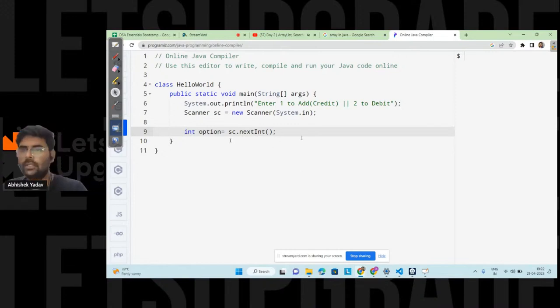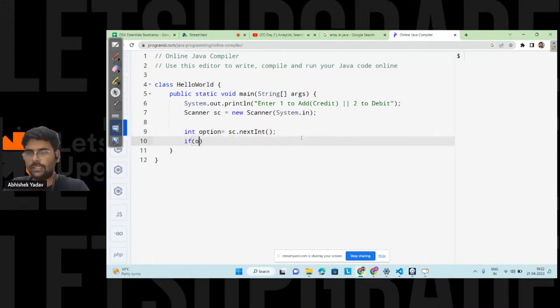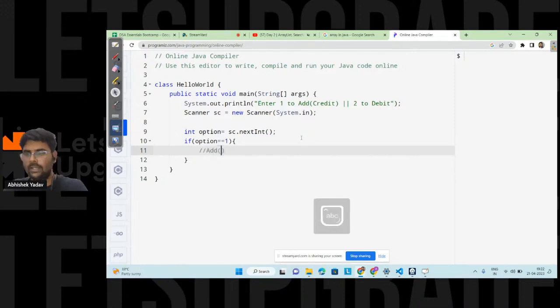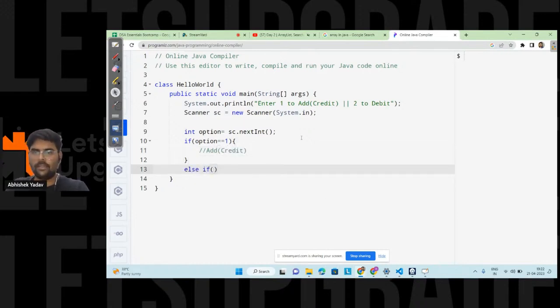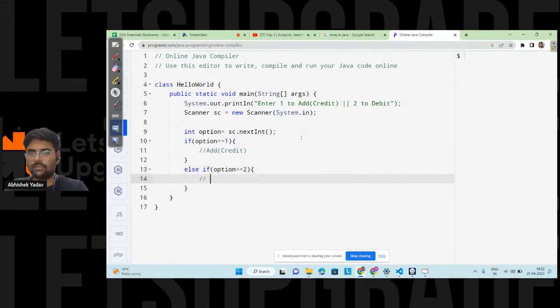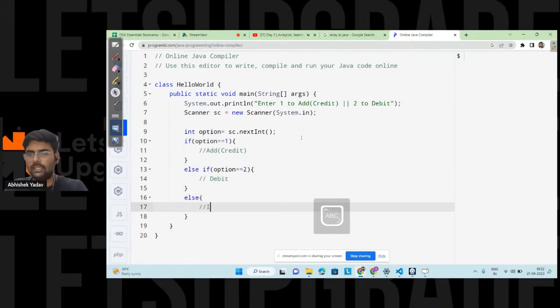Here I will check for the condition, that is if option is equal to 1, then I have to do something, and that something will be what? I have to add or credit the amount, right? Else if option is equal to 2, this time I have to debit the amount from the bank balance, right? And we have the else part for the invalid choices.